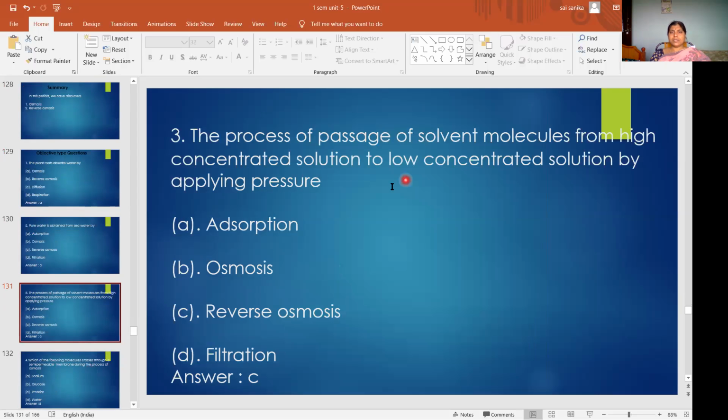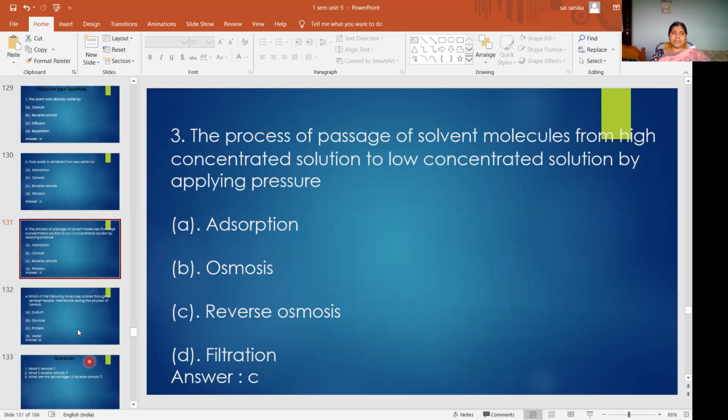Next, the process of passage of solvent molecules from a high concentrated solution to a low concentrated solution by applying pressure. Okay, from high to low. So what is that called? Direct question, that is a definition. So the answer is C, reverse osmosis. When solvent molecules move from high concentrated solution to low concentrated solution by applying pressure, the answer is C, reverse osmosis. Option C is the correct answer.